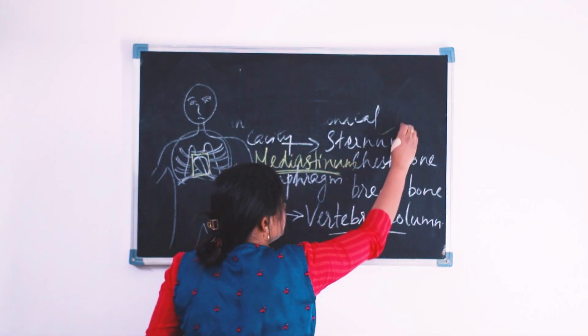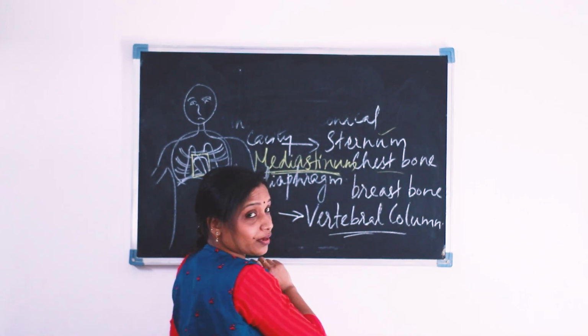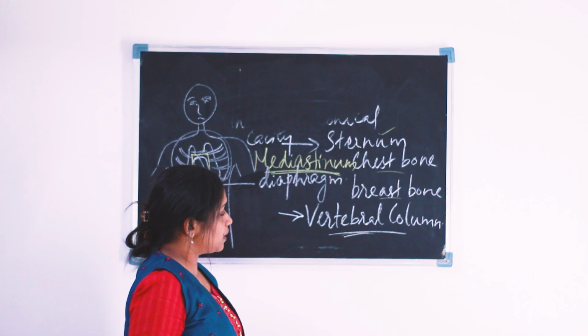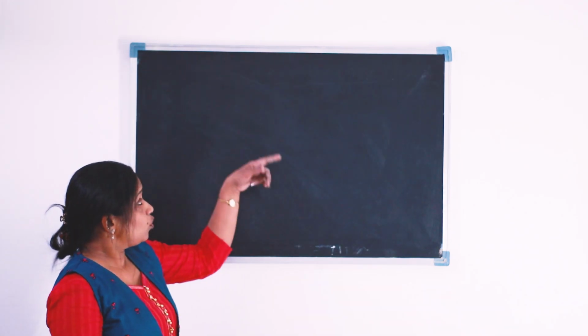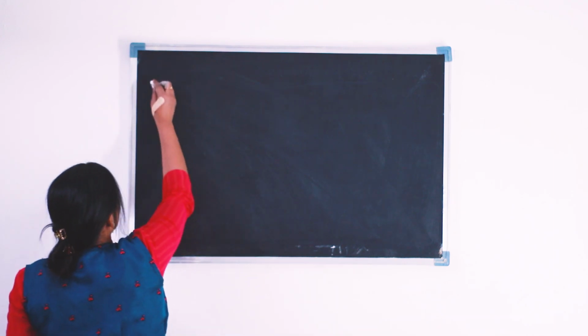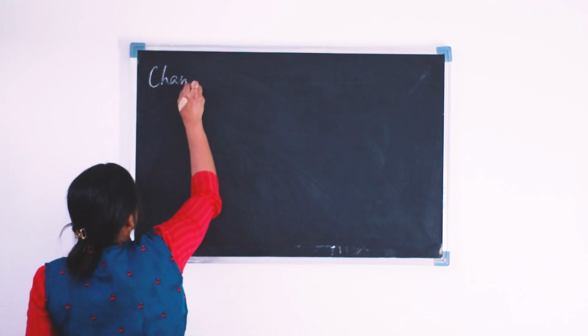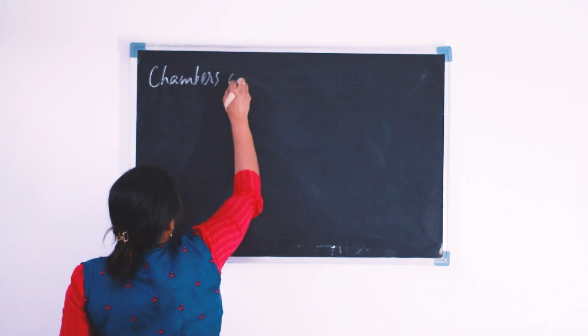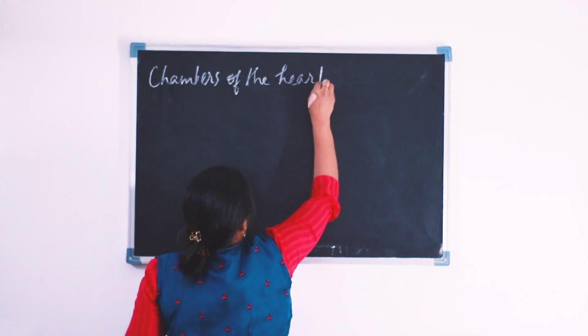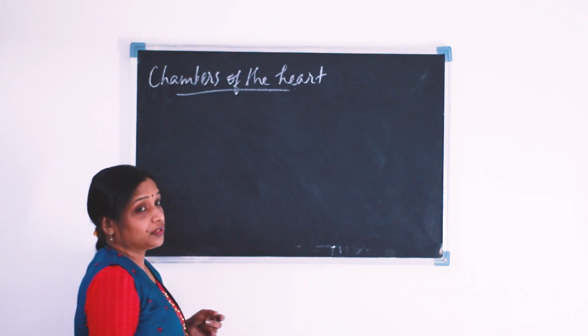That is the sternum, also known as chest bone, breastbone, and the vertebral column. Then moving into the detailed structure of the heart, we can see the chambers of the heart.